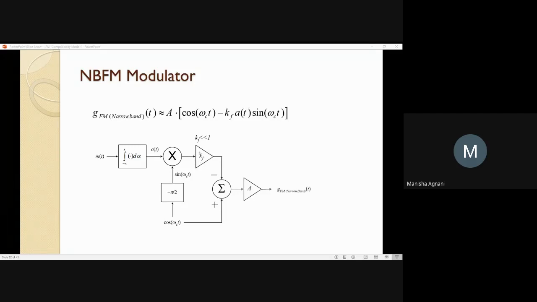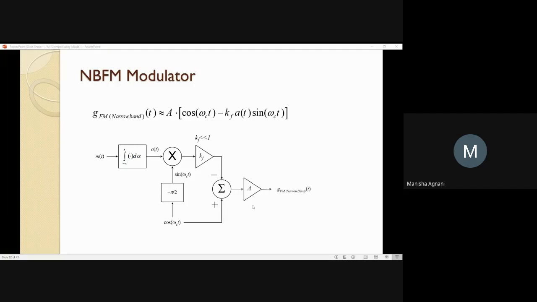Amplify it with kf, which has a small value, much less than 1. And at the output have an adder. You will get the equation over here as cos omega ct minus kf A of t sin omega ct.